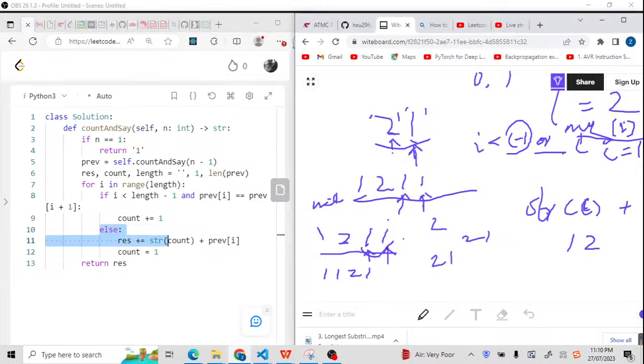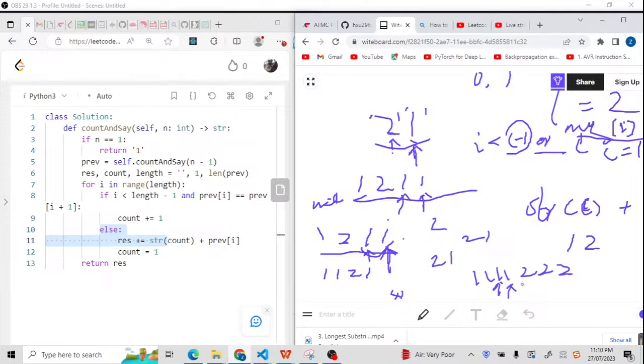Because finally, when we go to the last index, for example with 1, 1 and 2, 2, 2, when it goes to here, it's going to execute the first line. But when going to this one, definitely we are going to have a result, like 4 ones.